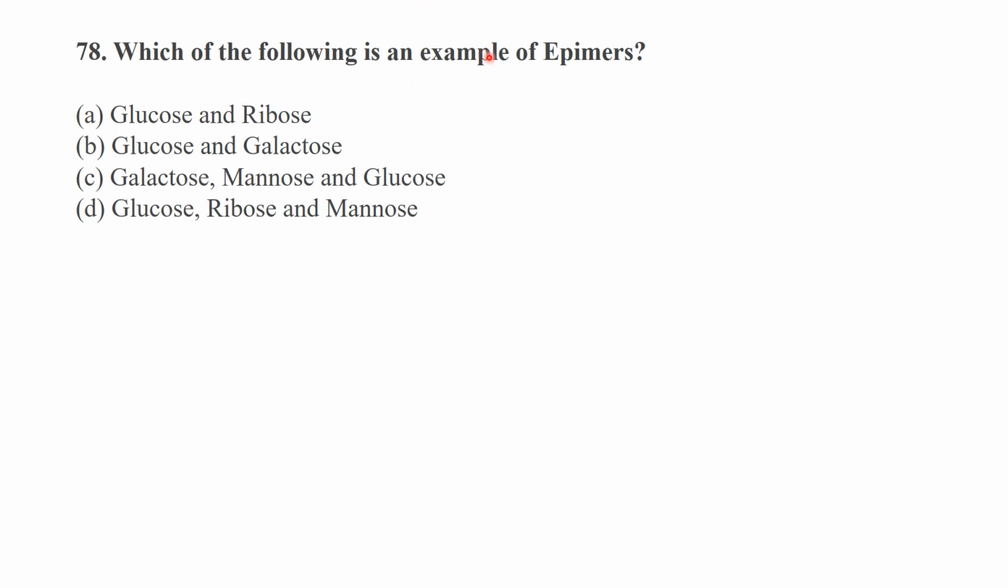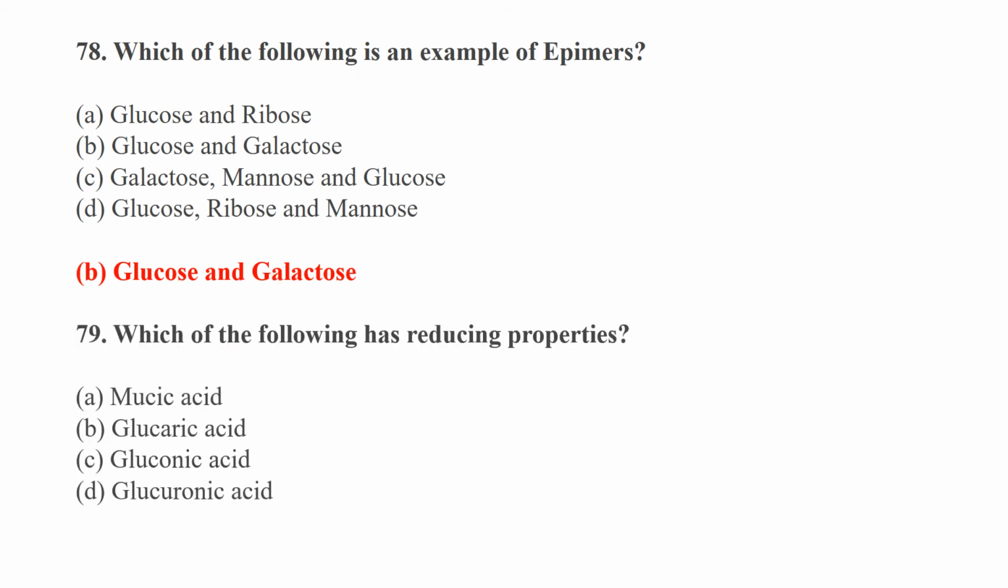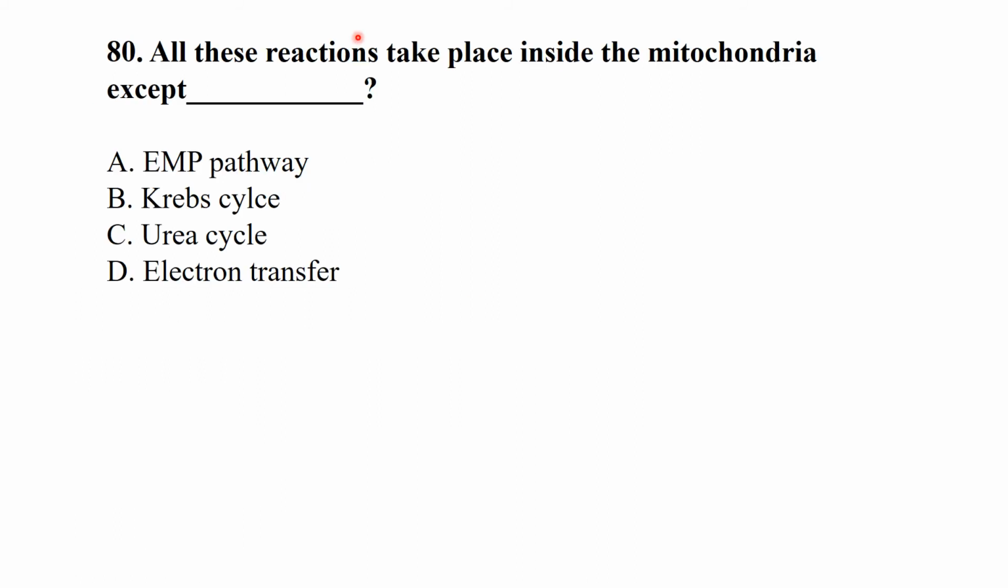Which of the following is an example of epimers? Glucose and galactose are examples of epimers. Which of the following has reducing properties? Glucuronic acid has reducing properties. All of these reactions take place inside the mitochondria except the EMP pathway, also called the Embden-Meyerhof pathway. It is called glycolysis. Glycolysis occurs in the cytosol of the cell.